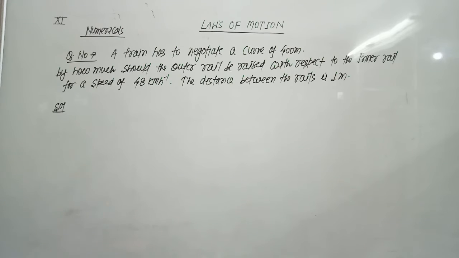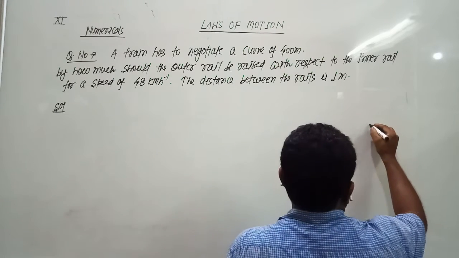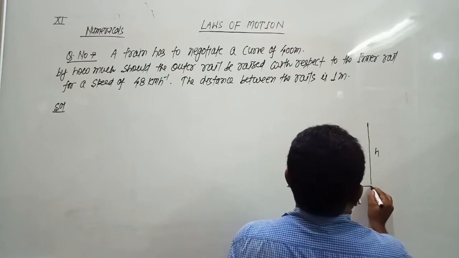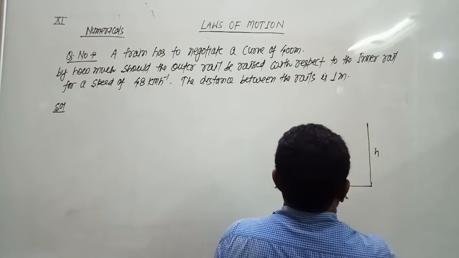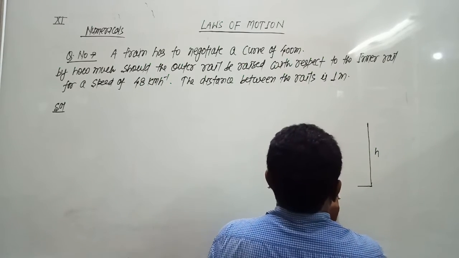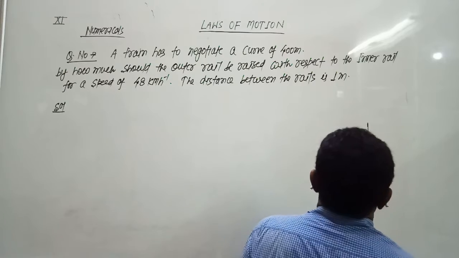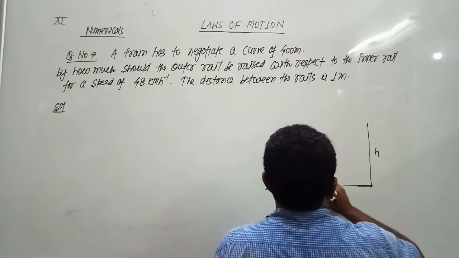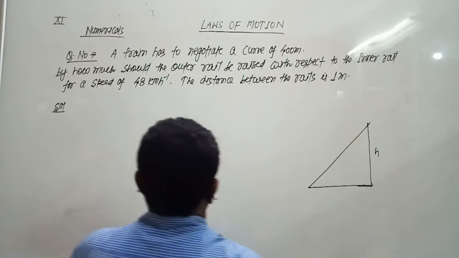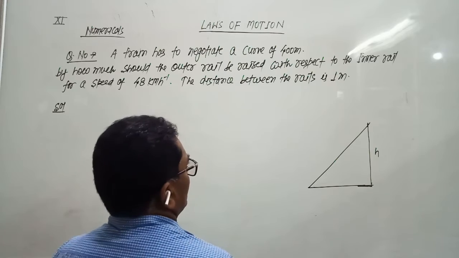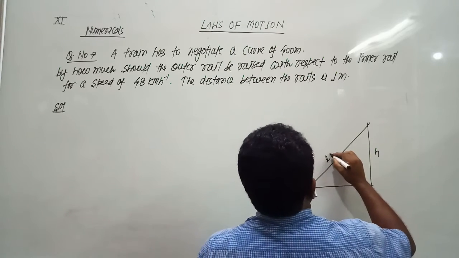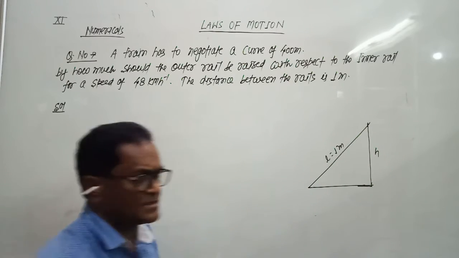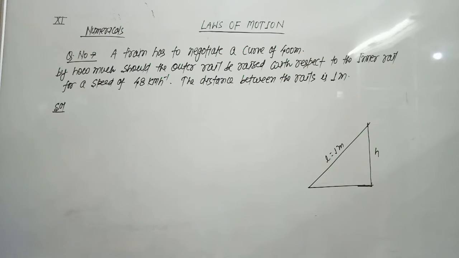So let h be the height by which the outer rail is raised. The distance between the rails is 1 meter, and the outer rail is raised by h meters.